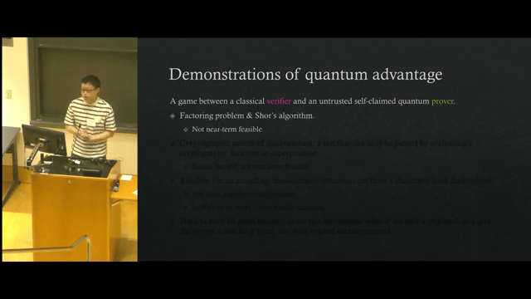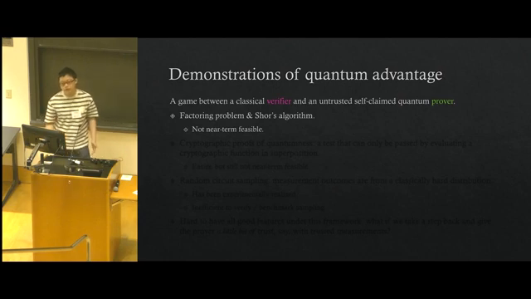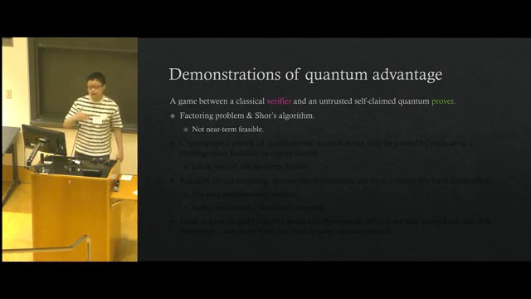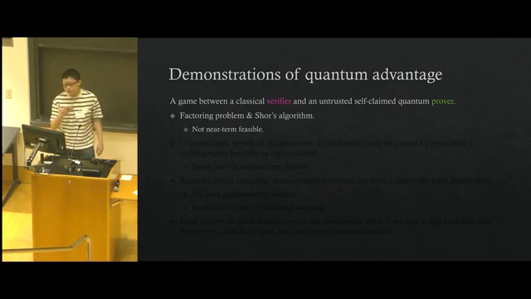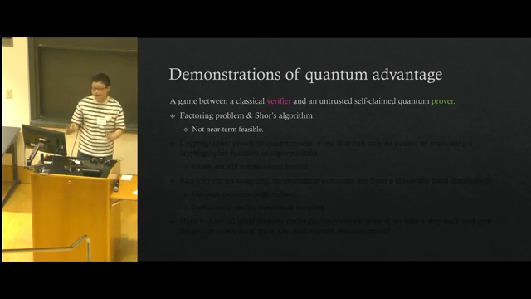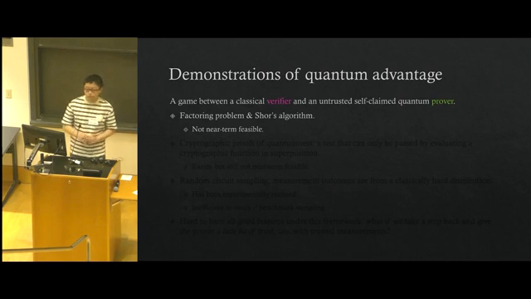So there are some very simple ideas for demonstrating quantum advantage, like the factoring problem. This is very simple. The verifier just sends a large integer to the prover, and if the prover can factorize it in a reasonable time and report it back to the verifier, then of course the prover would have some computational power beyond what we have currently. However, this idea is not very near-term feasible because to run Shor's algorithm, we need some very good